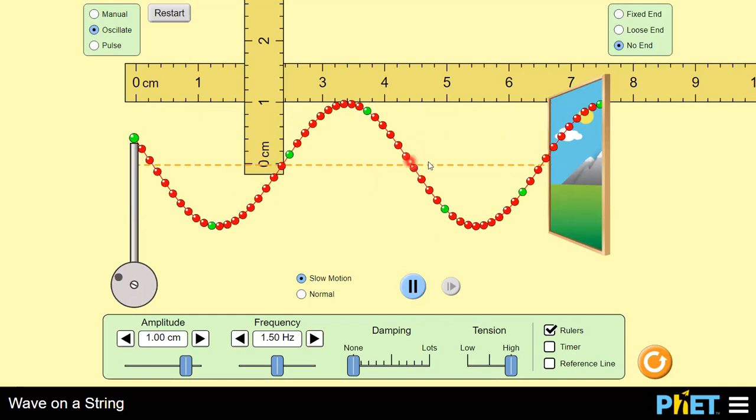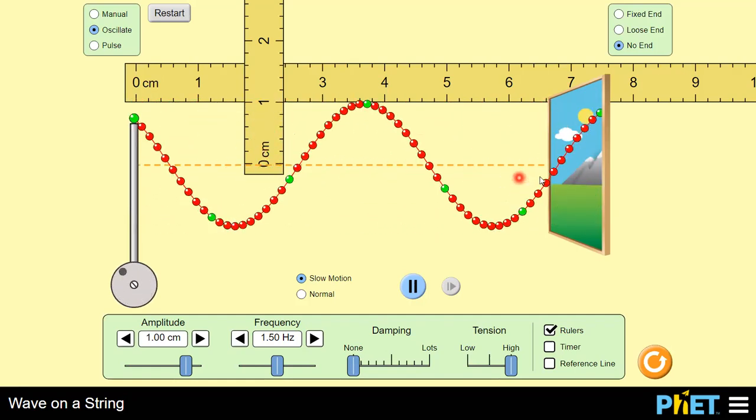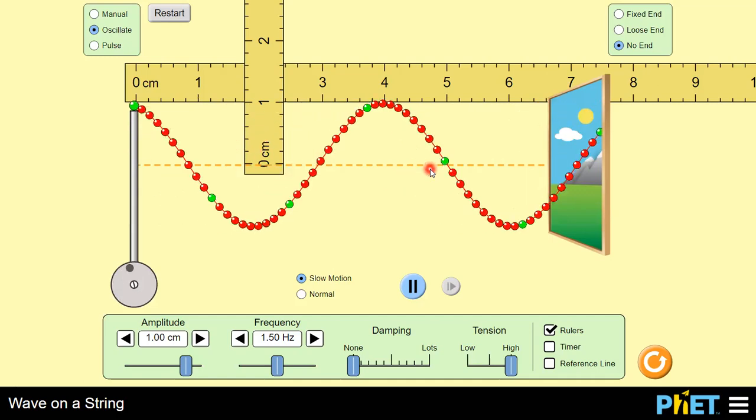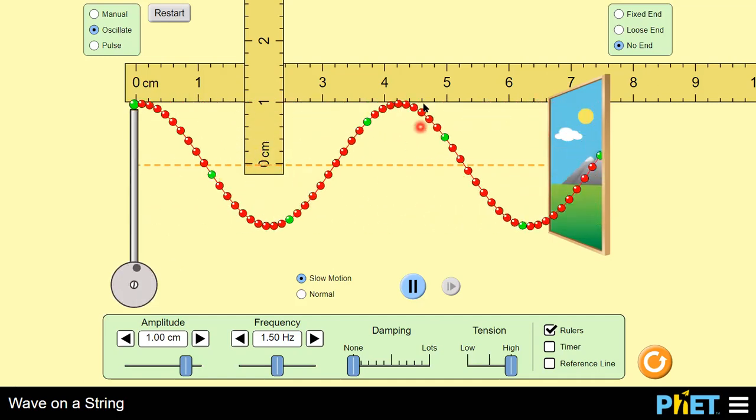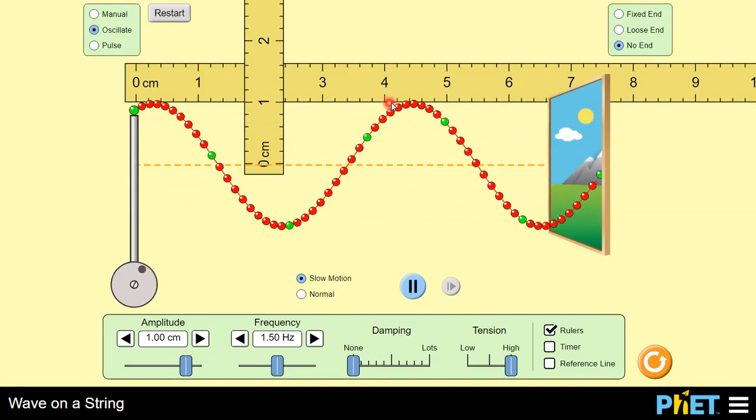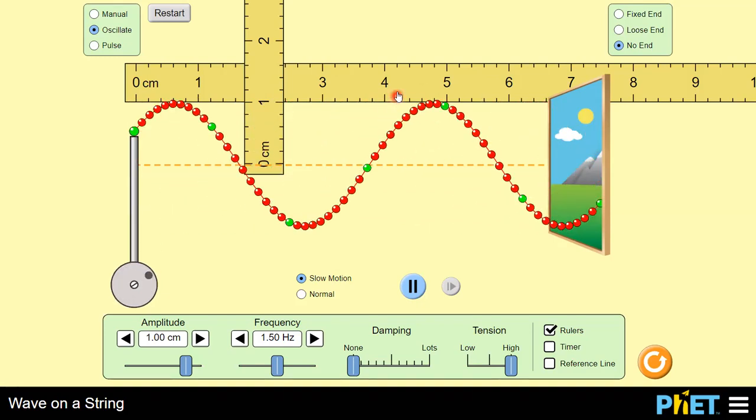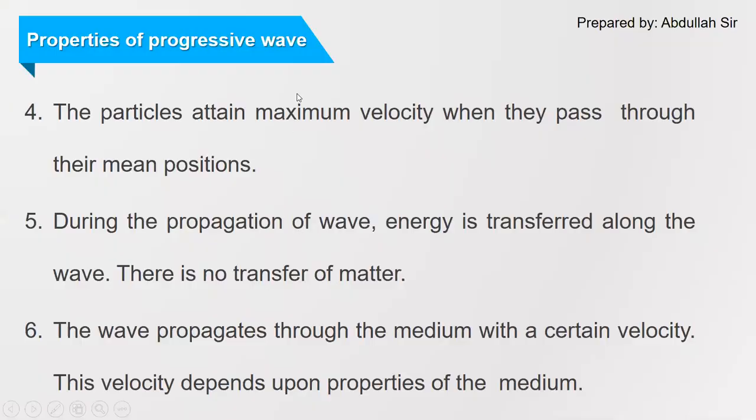So we can say that when particles are passing through their mean position, they are moving with maximum velocity, while at their extreme position, their velocity is zero. The next characteristic of a progressive wave is that during the propagation of a wave, energy is transferred along the wave. There is no transfer of matter. This is the definition of wave motion. When a wave is propagating, it is the energy which is traveling. There is no transfer of matter from one point of a medium to another point.